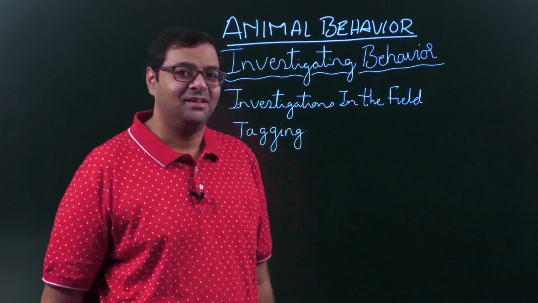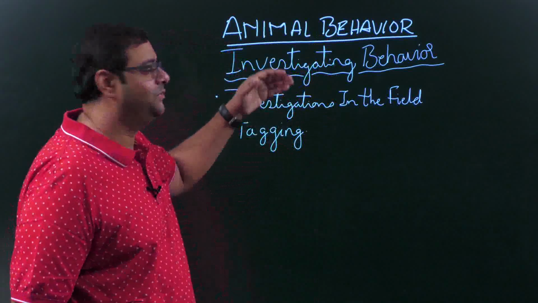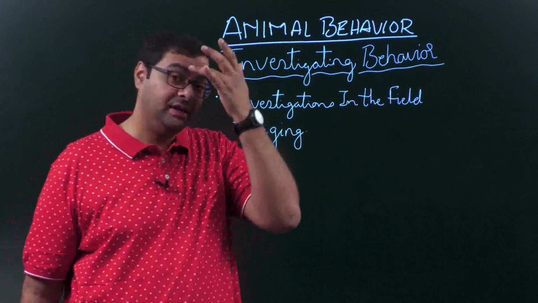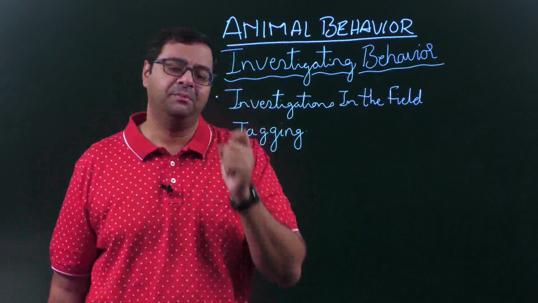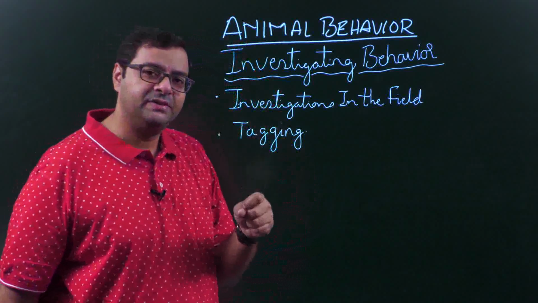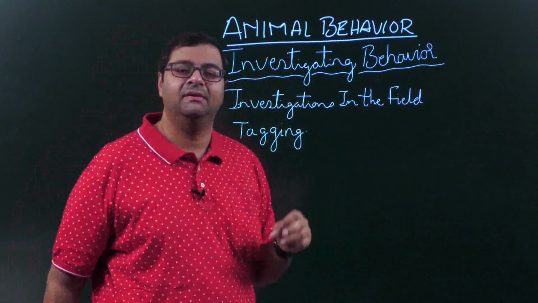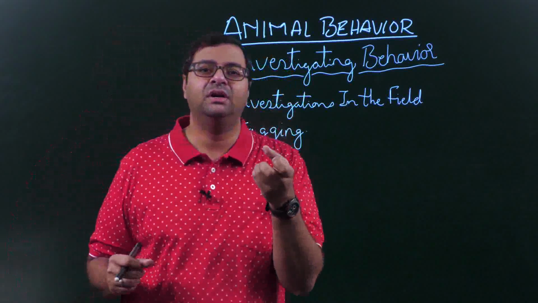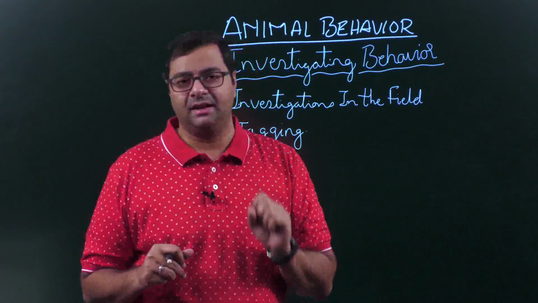Hello children. Today we are going to look at this chapter, animal behavior, and in that we have a subtopic called investigating behavior. Now we have seen two types of behaviors, animal behavior and also human behavior. After we have seen these two kinds of behaviors, now we will be looking at investigating behavior. So how have we come up with this? We have concluded that there are different types of behavior shown by animals.